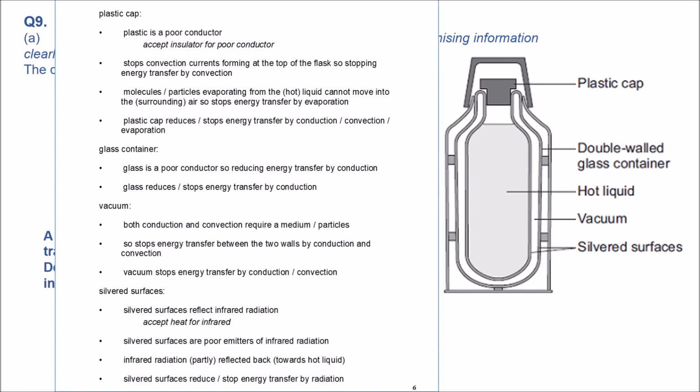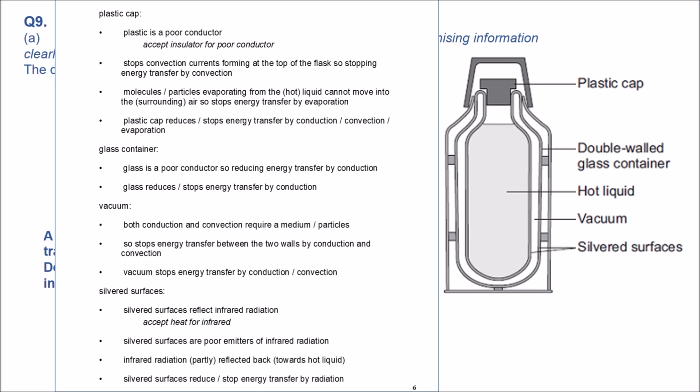Let's start. The plastic cap right at the top is a poor conductor, it's plastic, so it stops convection currents. The heat cannot be lost by convection, that goes up. Also from the body, because a poor conductor, it cannot leave the flask either. So it reduces or stops the energy transfer by conduction, convection, and evaporation.